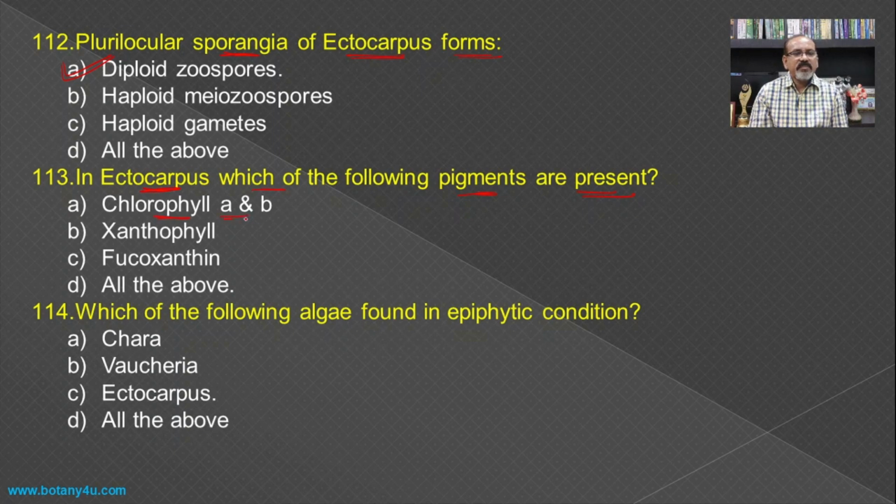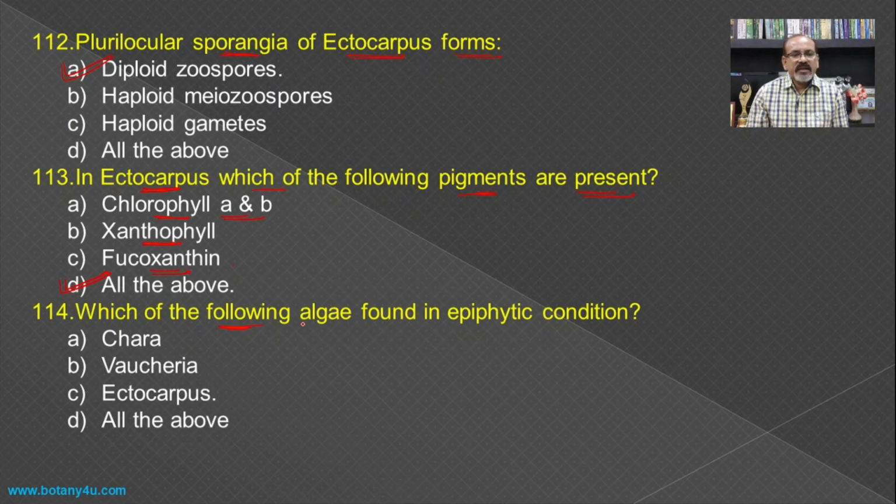Chlorophyll A and B are usually present in all the algae. Then xanthophyll and fucoxanthin are the characteristic feature of the xanthophytes. So all the above becomes the answer for this question, as chlorophyll A and B, xanthophyll and fucoxanthin are all present in the Ectocarpus.